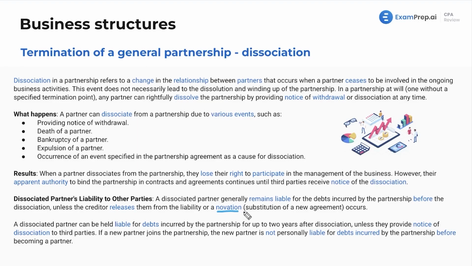And generally speaking, throughout this exam, if you see novation, it means we had an agreement and we replace it with a new agreement. That's all that is. And that's a remedy in a lot of cases of legal conflict.